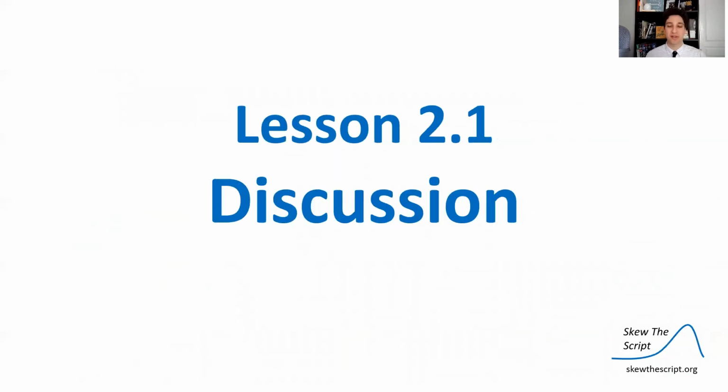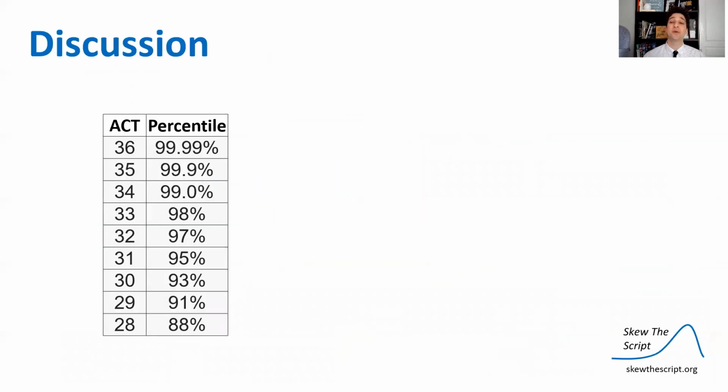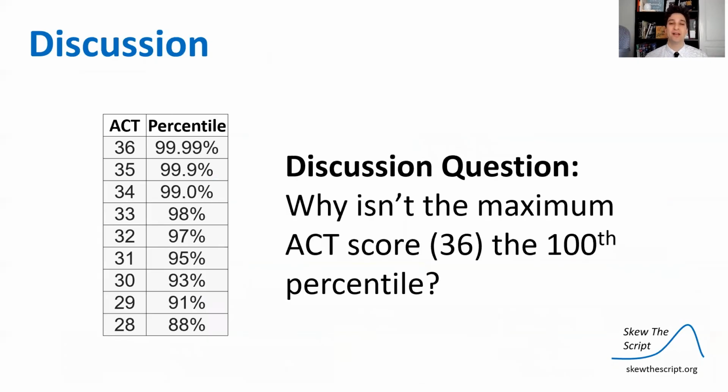So we're going to finish off today with a quick discussion question. You might notice when I was displaying the ACT score percentiles that we never reached 100. The max ACT score of 36 isn't the 100th percentile. Why do you think that is? That is a discussion question that I'm leaving you with today.